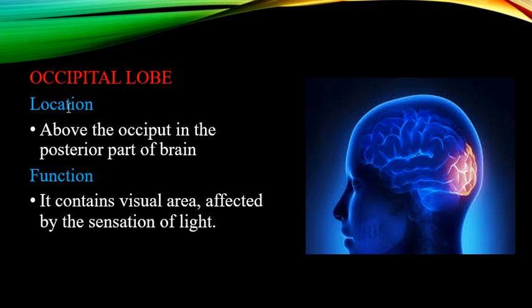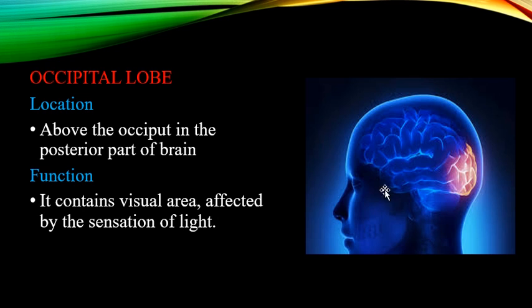The fourth lobe is the occipital lobe, and this lies above the occiput in the posterior part of the brain. The occipital lobe contains the visual area. It is affected by the sensations of light received by the sensory receptors in the retina of the eye.